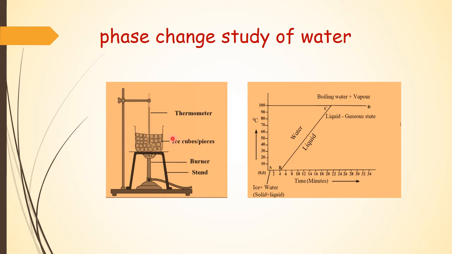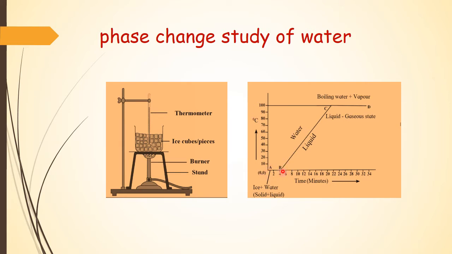For that purpose, ice has been kept inside a vessel with a thermometer over here, and below that there is a burner. Now what will happen initially, this ice will absorb the heat and then it will start melting. The temperature will remain constant over here at 0 degrees Celsius, until the entire ice completely melts.